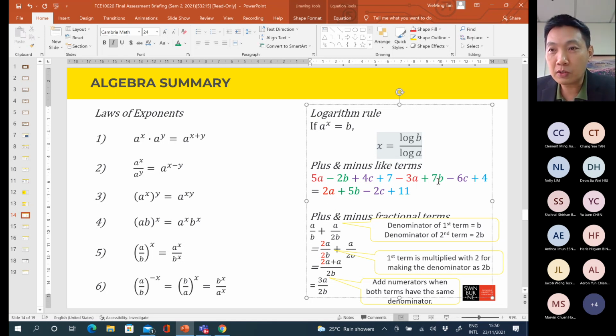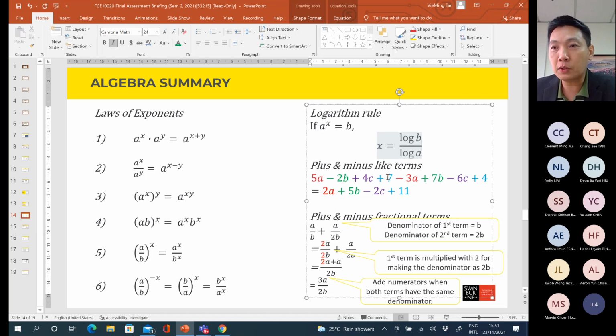Then this one got B, this one got B, banana, all right? So we have minus 2 bananas plus 7 bananas. So combined it becomes 5 bananas. Okay. Then C is coconut, right? Coconut C. So we have 4 coconuts minus 6 coconuts. Answer is minus 2 coconuts.